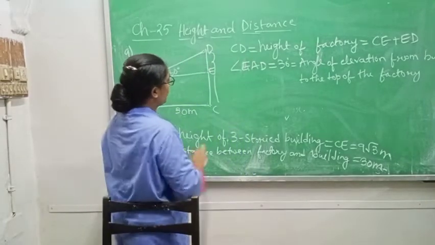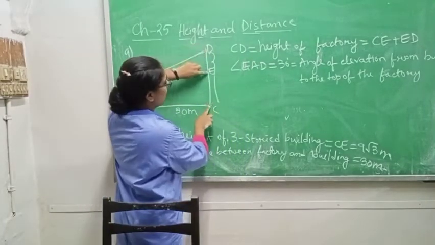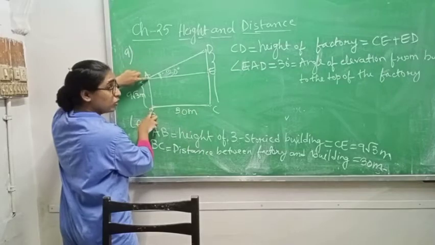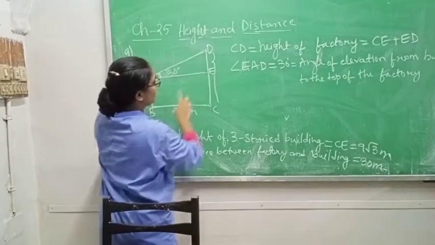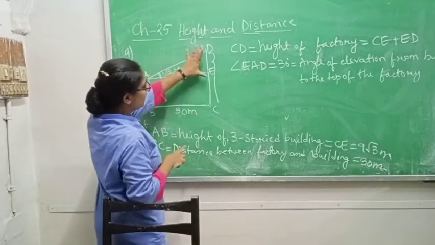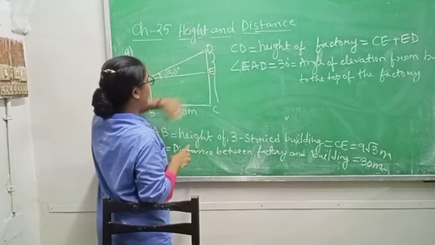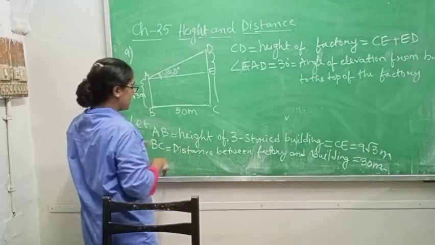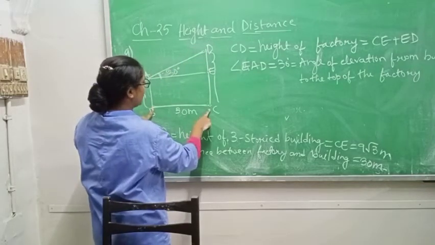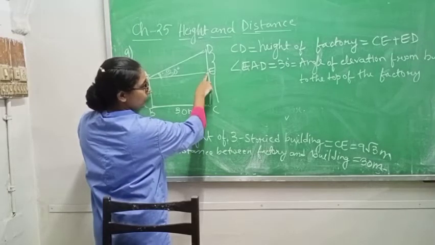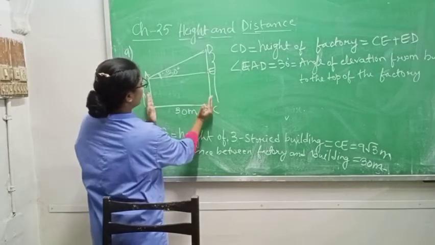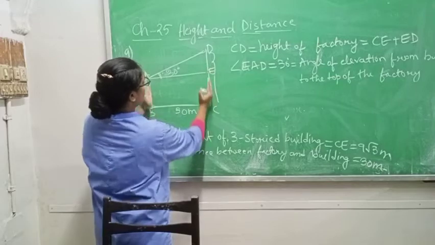Now they are telling you to find CD. CE you know, because CE and AB are both equal. You have to find only this part, the ED part. Now one more thing I want to tell you, class 10, if BC is 30 meter, AE is also 30 meter. Why? Because see this distance and this distance are the same.